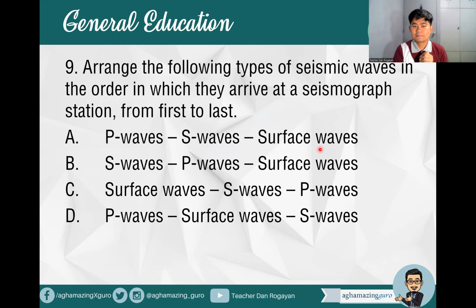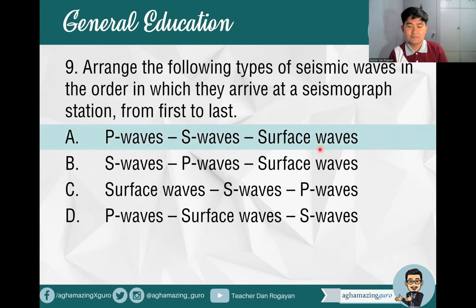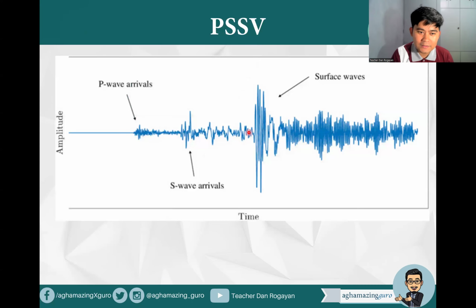Okay. So what do you think is the answer? What comes first? Is it the S or the P or is it the surface? You can try to answer and we'll see if that's correct. That's letter A. It's P, S, surface. P waves, S waves, surface waves. Okay, so that's the arrangement.